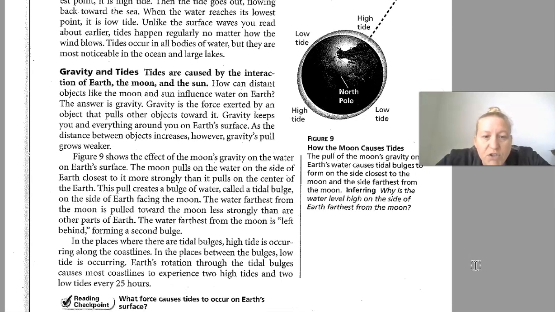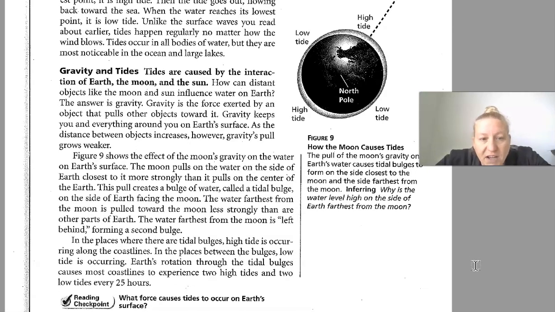Figure 9 shows the effect of the moon's gravity on the water on Earth's surface. The moon pulls on the water on the side of Earth closest to it more strongly than it pulls on the center of the Earth. This pull creates a bulge of water called a tidal bulge on the side of Earth facing the moon. The water farthest from the moon is pulled toward the moon less strongly than are the other parts of the Earth. This water farthest from the moon is left behind, forming a second bulge.